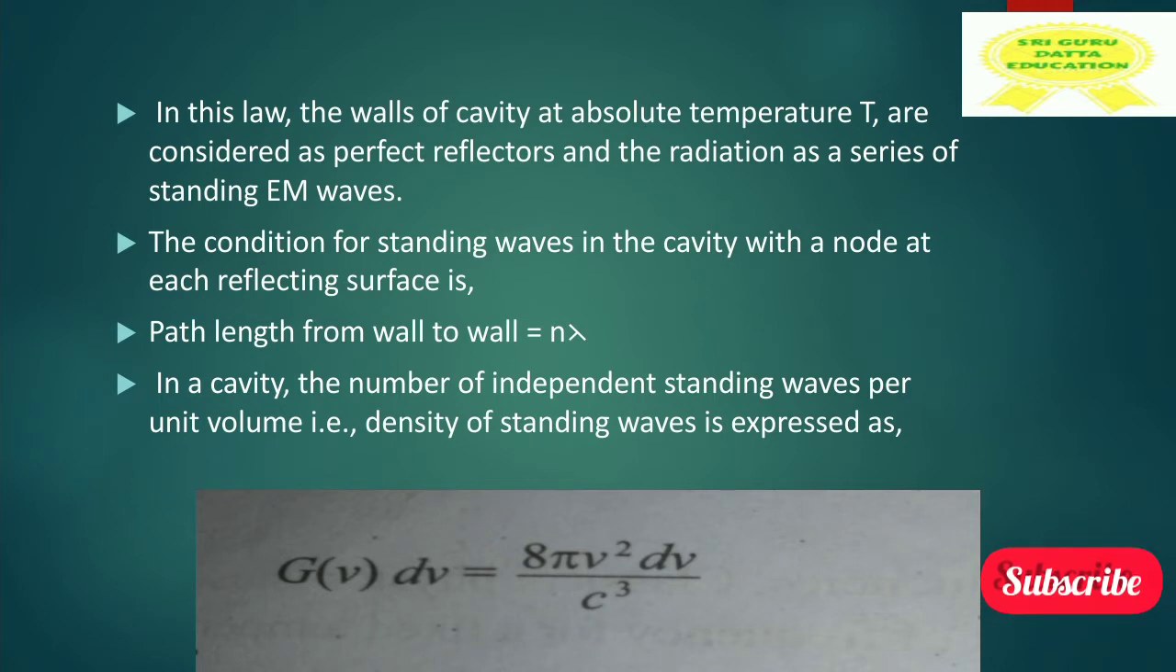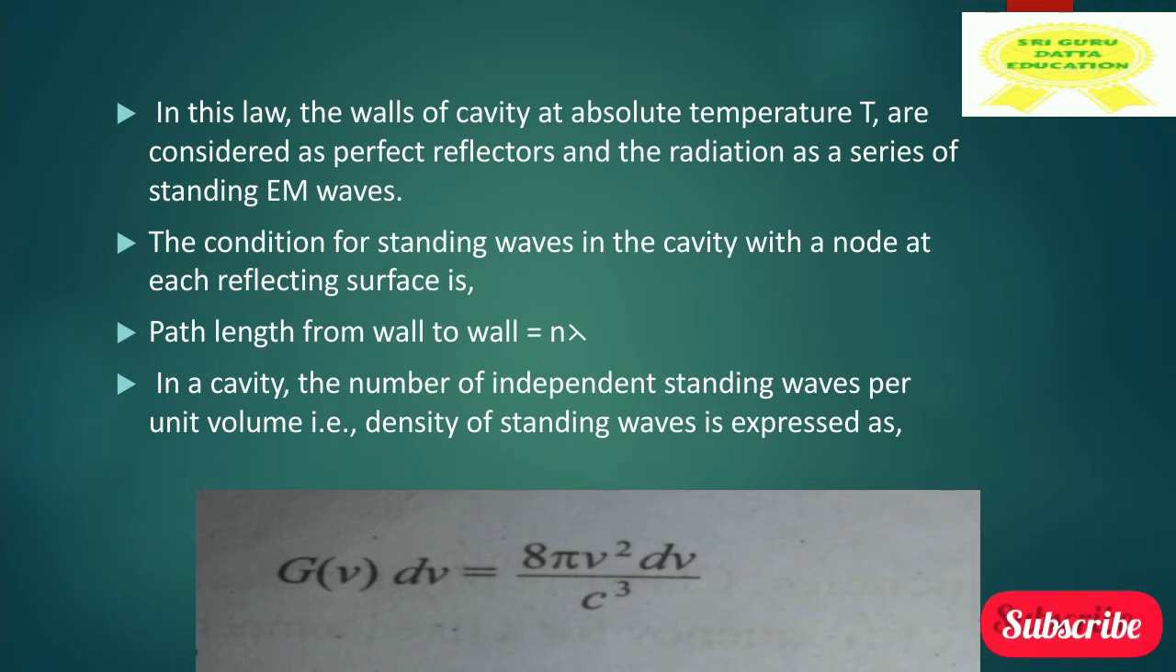The condition for standing waves in the cavity with a node at each reflecting surface is, there are nodes and antinodes forming in electromagnetic waves, so that the condition for standing waves is given as path length from wall to wall equal to n lambda.